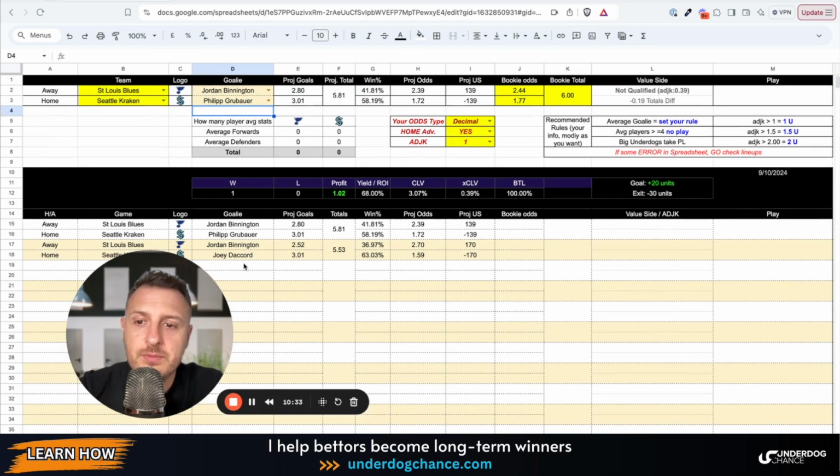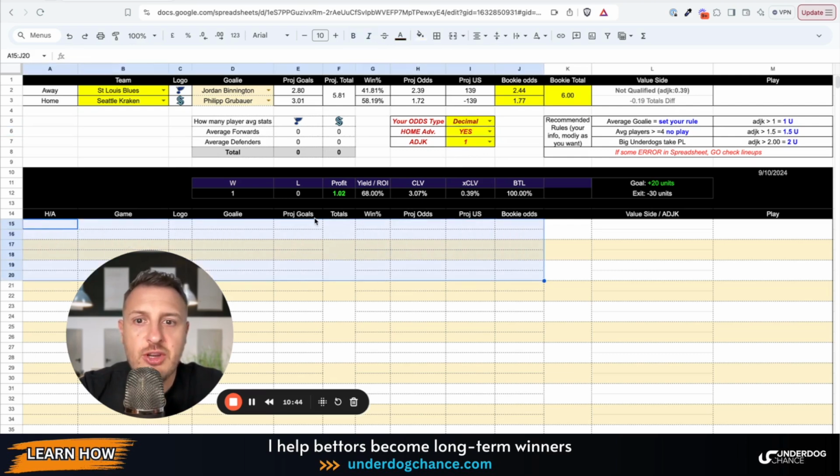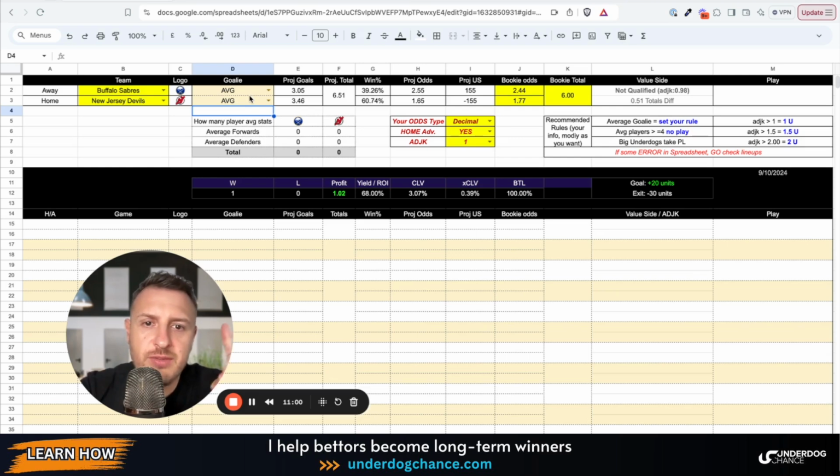Another situation, and this is another thing that I added to the betting model, is you can select home field advantage or no. Okay, because the first game they played in Czech Republic, so it was an international series or global series, as they say, I think, and it was Buffalo against New Jersey Devils. Okay, so I don't know who was in the net, but we can make it average. Okay, so if you don't find the goalie, you can put just league average, which is factor 1. So I made the rankings for the goalies in a way where 1 is average, everything below 1 is better than average, and everything above 1 is worse than average.